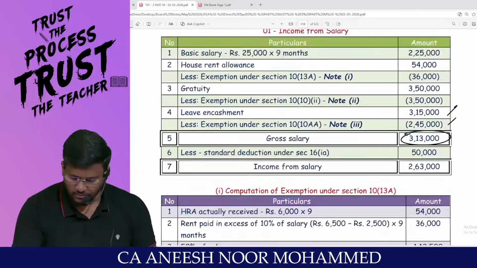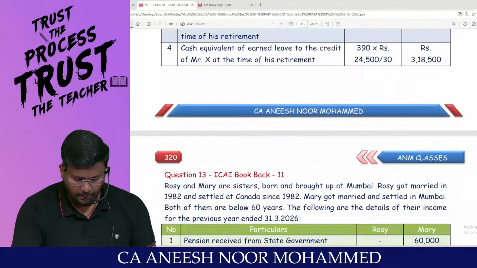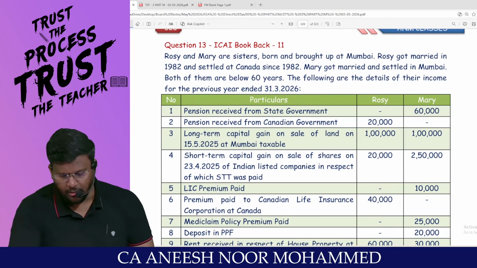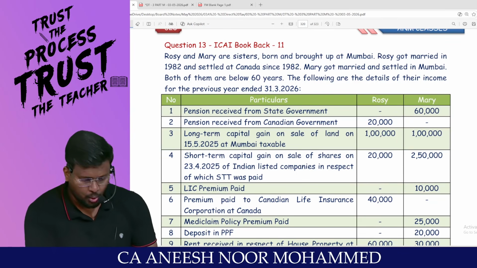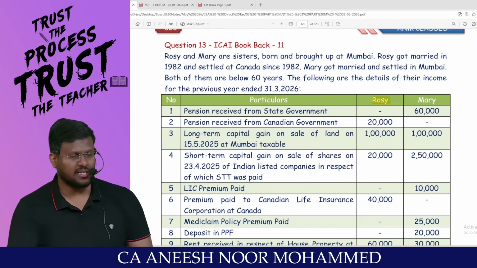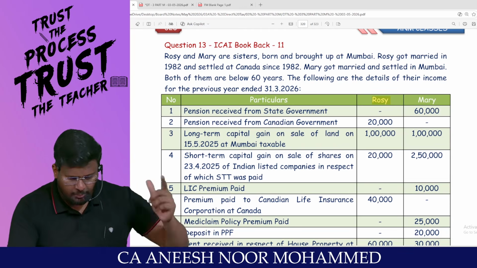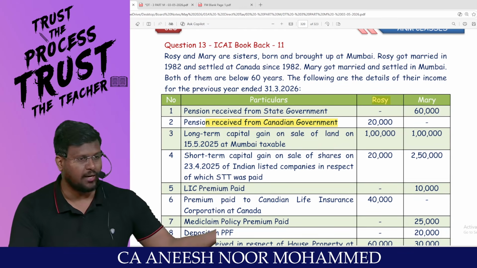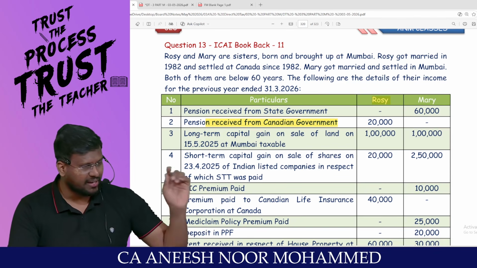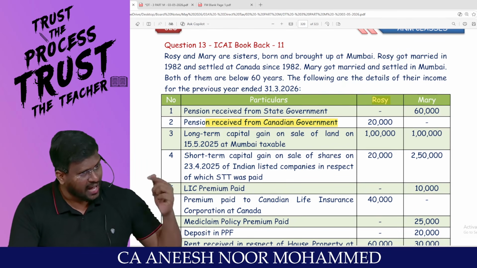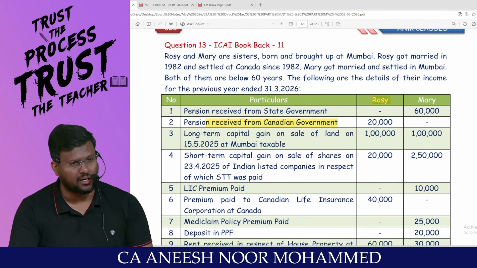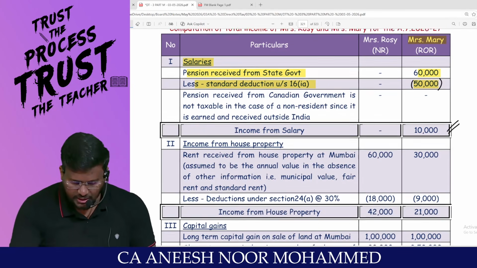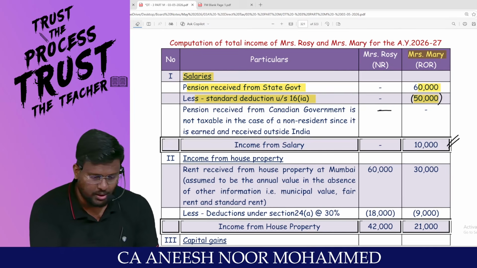Next one. The second income. Pension received from Canadian government, 20,000. Sir, Rosie is a non-resident. If Rosie is getting pension from Canadian government, income has accrued or arisen outside India. Neither A nor R has been satisfied. It's a foreign income. Foreign income will not be taxable in the hands of the non-resident. So this 20,000 will not be taxable here. Are you all really with me?